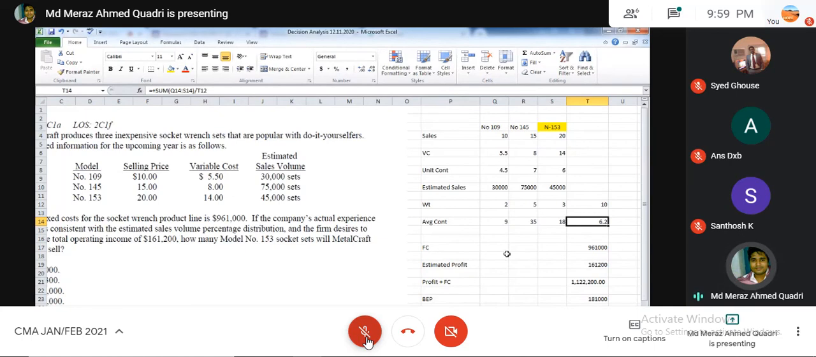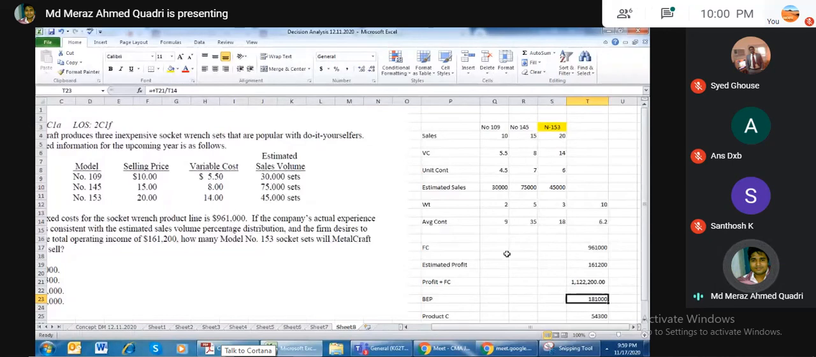So the question is asking you wanted to earn 161,500 as a profit. The question is expecting you to earn 1.1 million, 22,200. So this is the profit plus fixed cost. So this is the one the question is asking me to calculate, to earn. So how much quantity I should sell. So I applied the formula break-even point is equal to fixed cost plus profit divided by average contributions per unit. So I got the number 181,000.